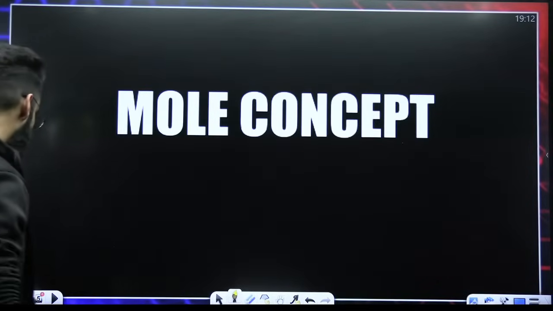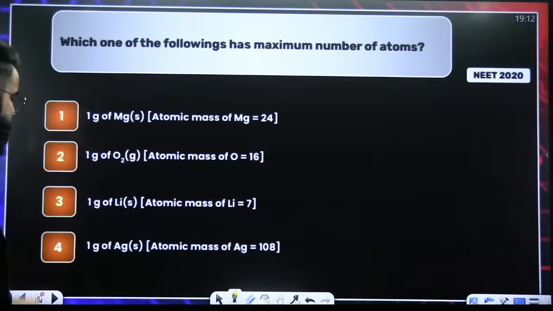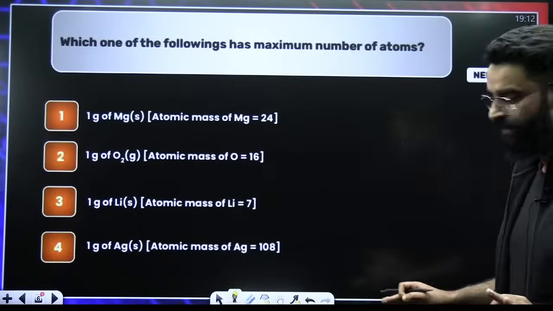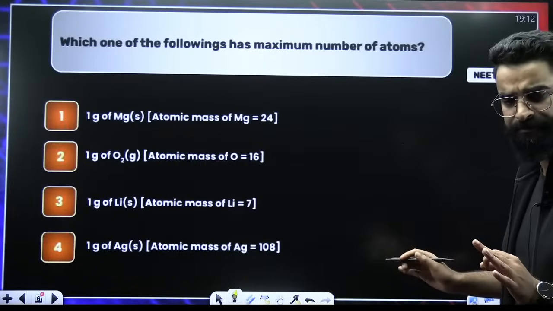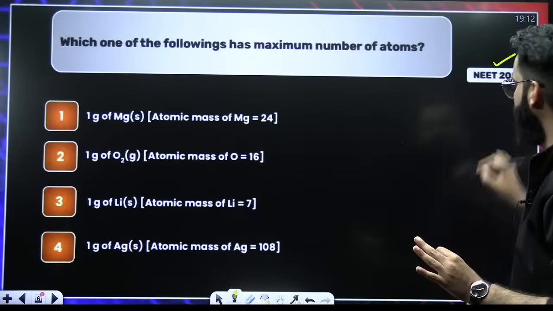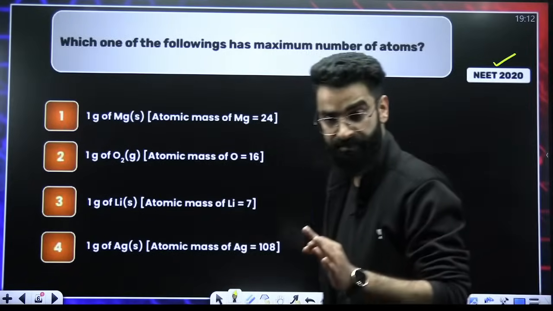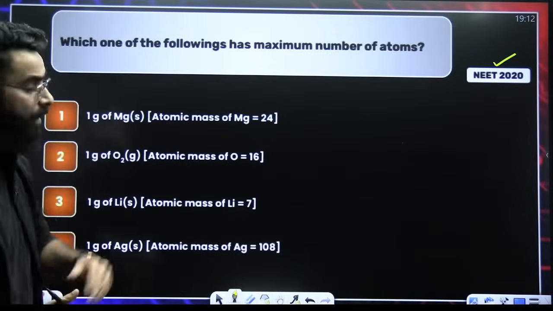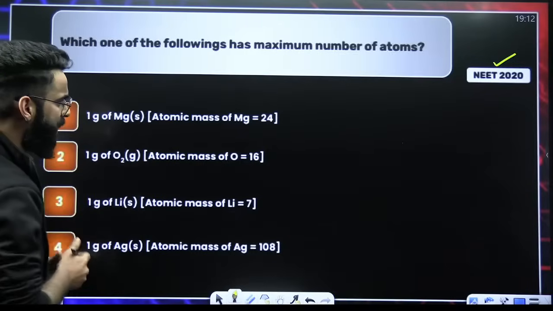Okay, so let's get going. Let's get started with the first question, which is on your screen. Look at the question carefully. I believe all of you would have seen this particular question, right? The question was asked in your NEET 2020. Which of the following has maximum number of atoms? How do we, my dear students, how do we solve this sort of a question? Which of the following has maximum number of atoms? Let's look at the options.